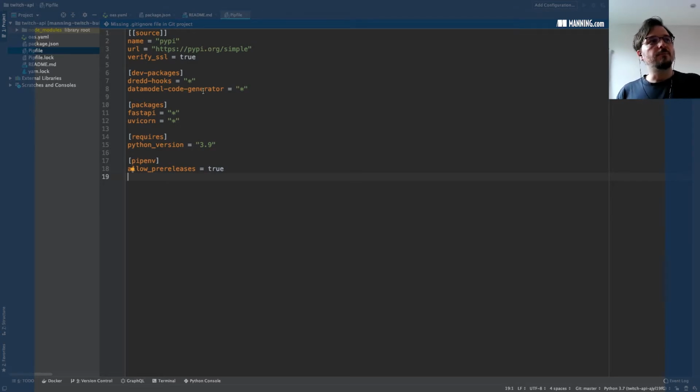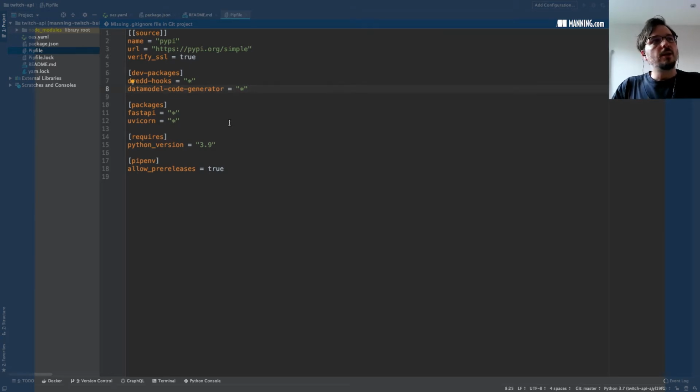The other one we have here is Data Model Code Generator. This is a package that is going to allow us to generate the schemas from the API specification directly into code, so we don't have to write any code to implement that part of the API. And that's really neat and really useful. It's also one of the parts where we tend to make more mistakes when working with APIs, so it's really useful to use one of these libraries to get this done.